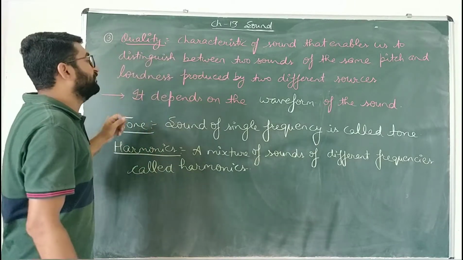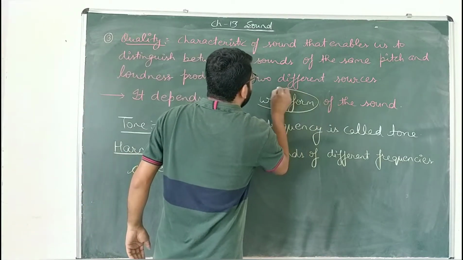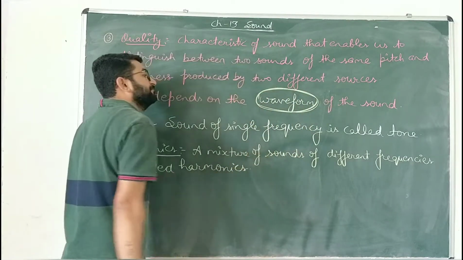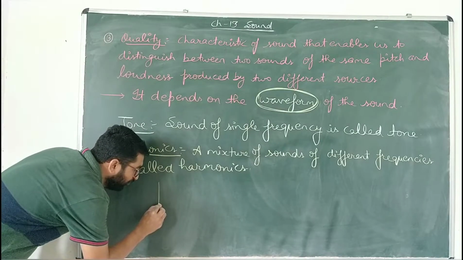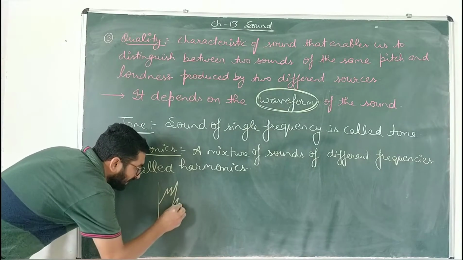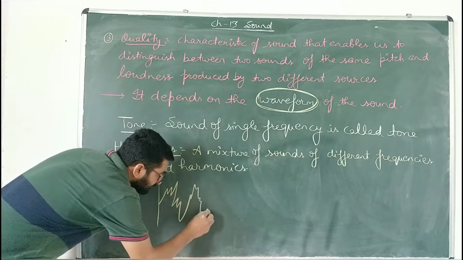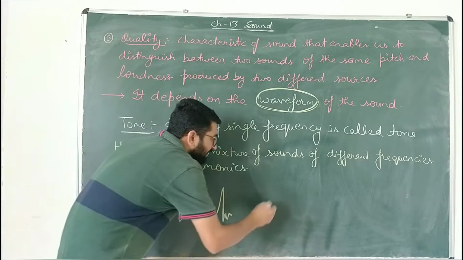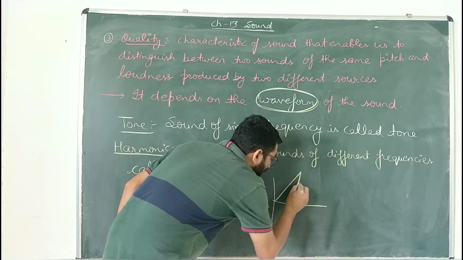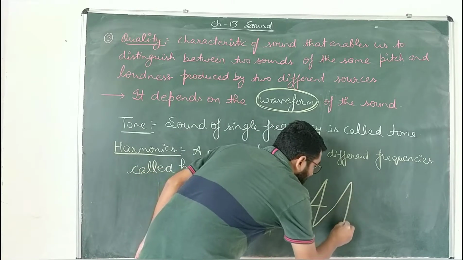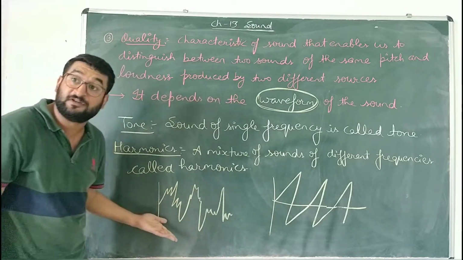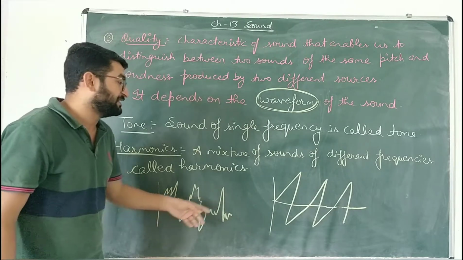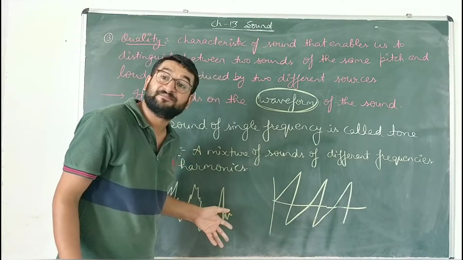The quality of a sound depends on its waveform. What do you mean by waveform, beta? For example, bache, a flute produces a waveform like this, whereas a guitar produces a waveform like this. So these two waveforms, the shape of the waves, are different, but their frequency and amplitude are the same.